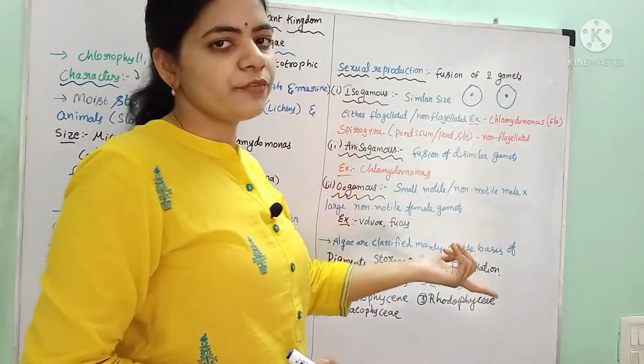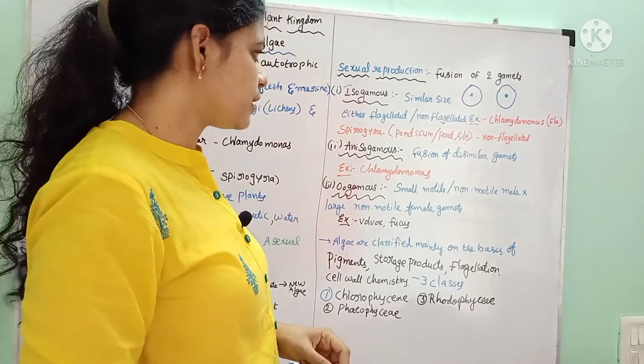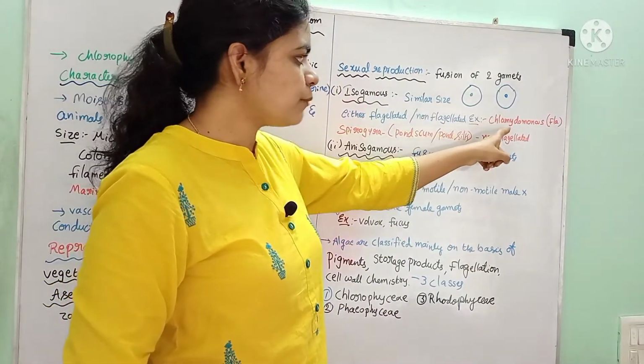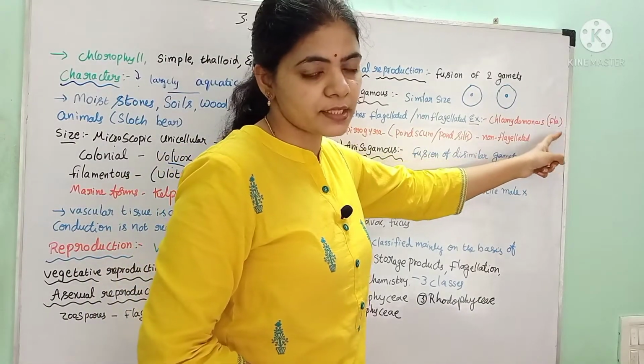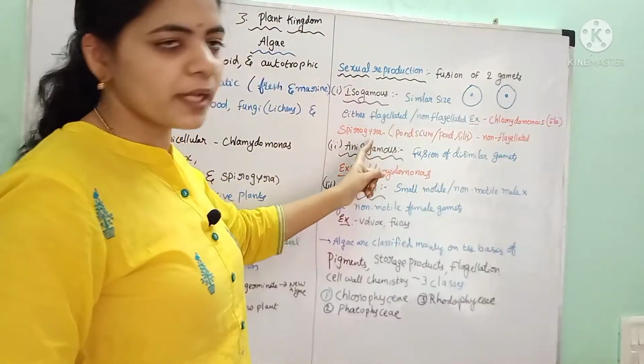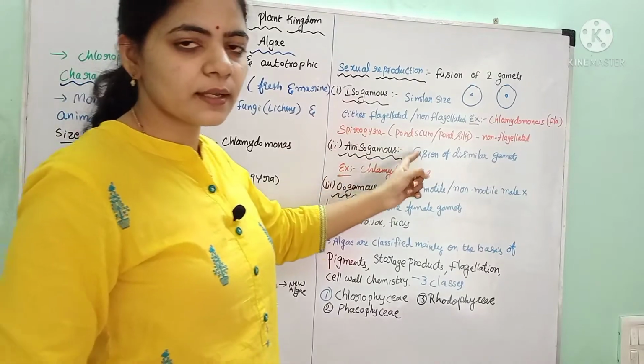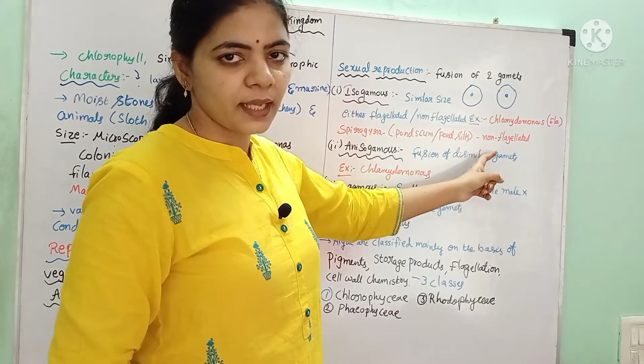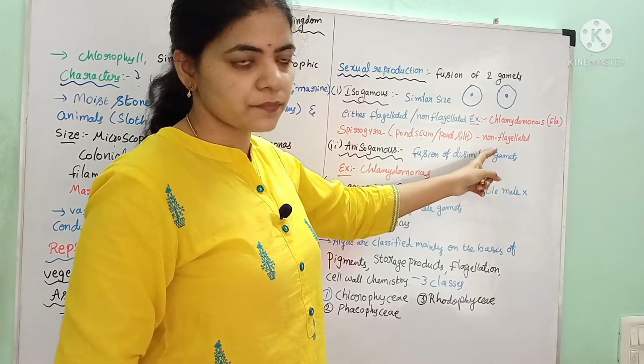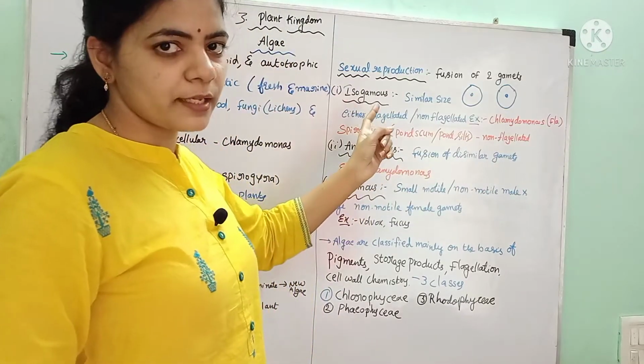They may contain flagella, or some of them may not have flagella. In Chlamydomonas, they are flagellated. And Spirogyra, commonly called pond silk or pond scum, is non-flagellated and reproduces by isogamy.